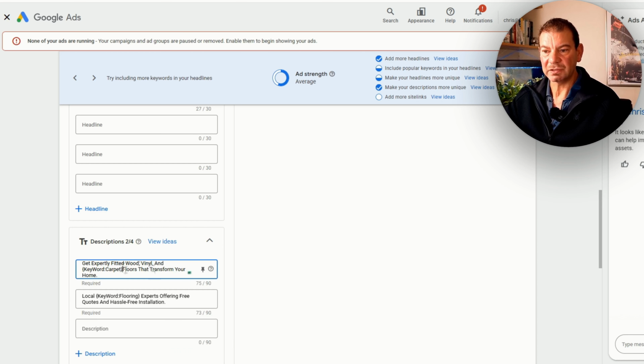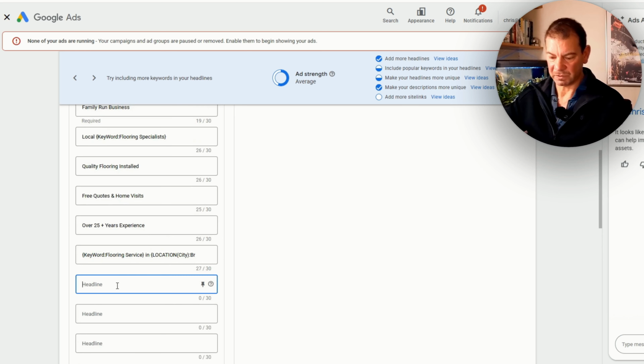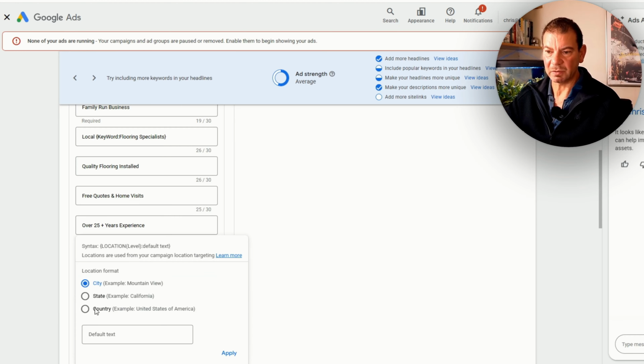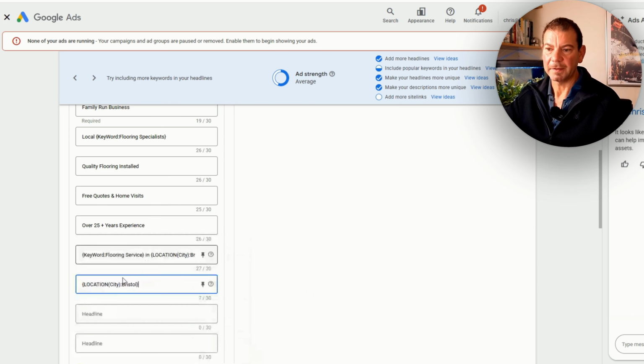And that's all you need to do. And again, if you're adding in, say, an area, let's see if we put in, say, Bristol. So if we would put the brace, you can do this again with an area. So if it was, say, for this example, Bristol, and then you would apply it. And then this is a dynamic keyword insertion for the area. So if people are searching for the area, again, it will do the same thing.